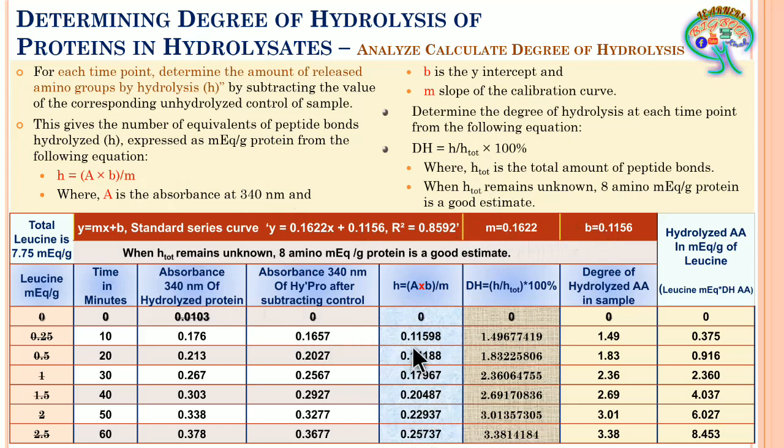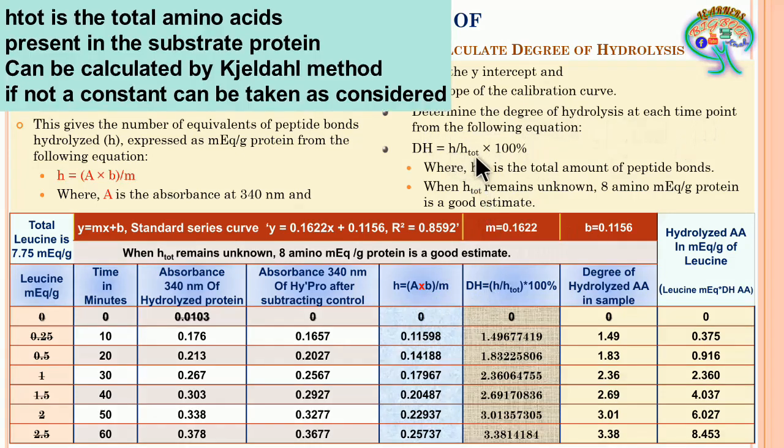After that, we have to determine the degree of hydrolysis at each time point from the following equation. Now we have to use H in the equation, and for H total, the total number of amino acids, we have to consider 8 amino acid milli equivalent per gram.